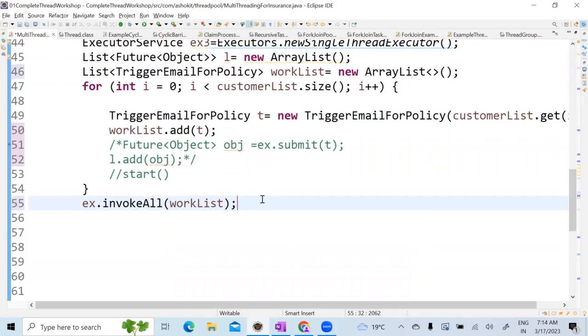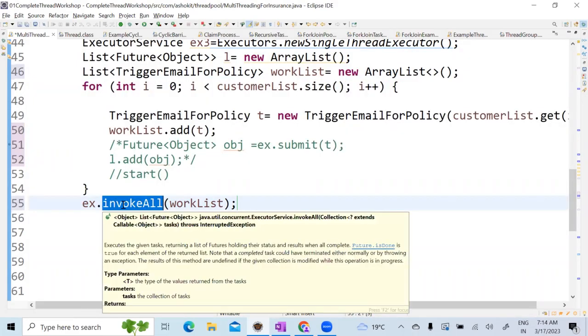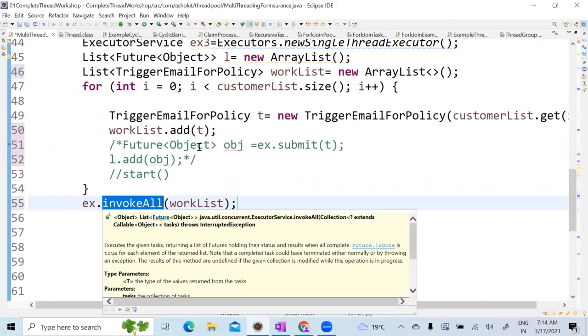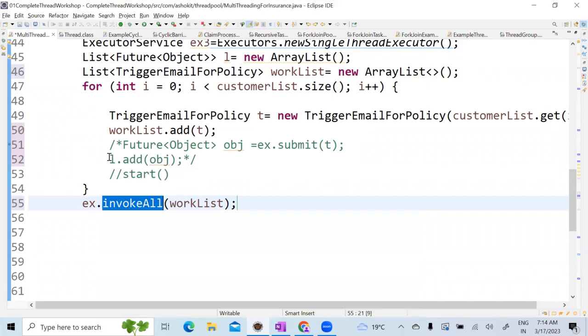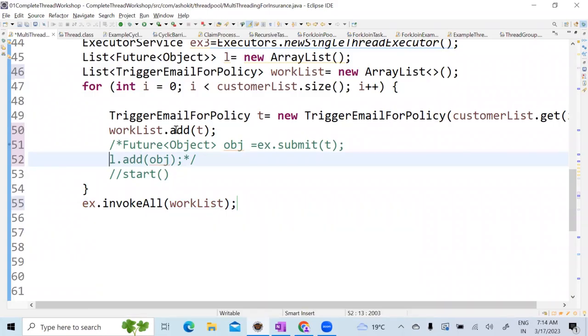Any questions? You don't need to. So your for loop is to iterate the data and then add the data to the collection. And then you can externally call this invokeAll method. And this invokeAll method is also returning futures only, guys. So it will return like this. It is returning a list of futures only, correct? So no issues. And whatever object you pass, automatically it will come.